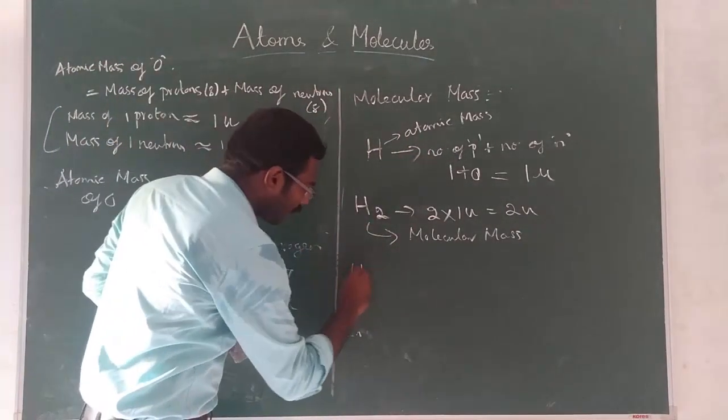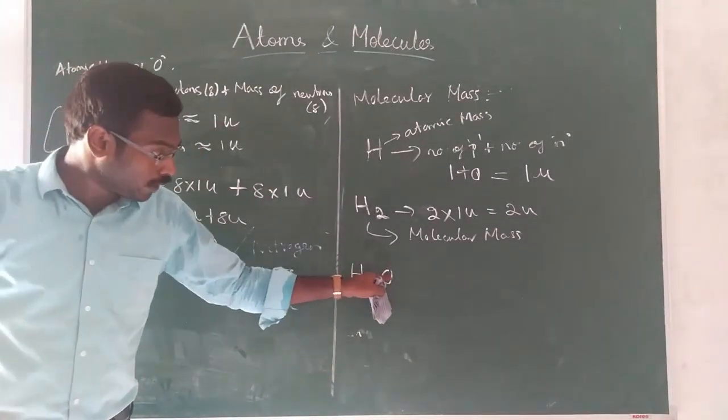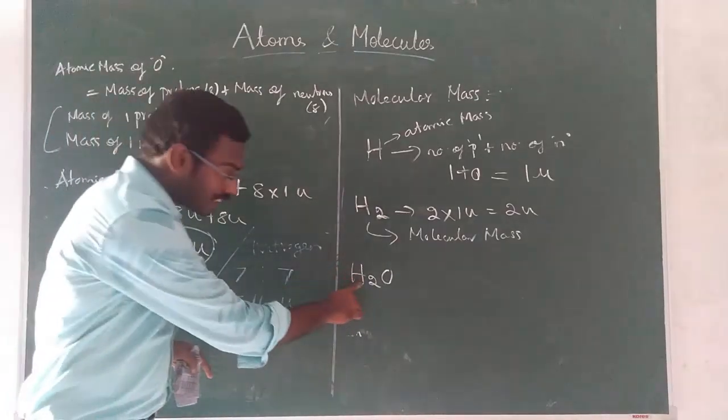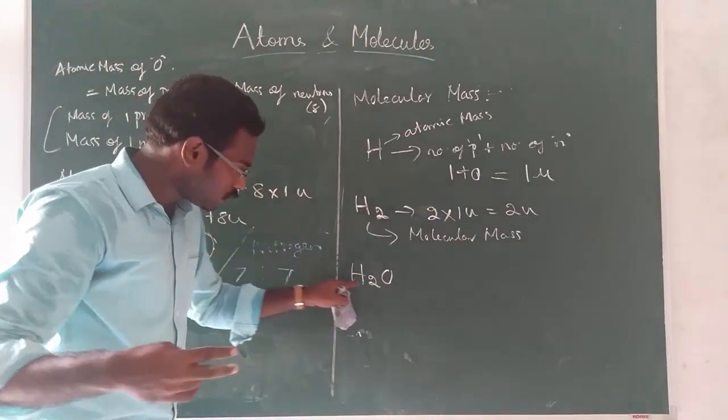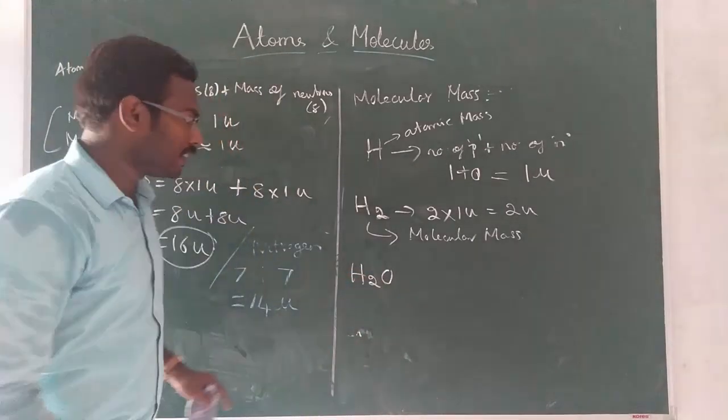Let us consider water, H2O. Here how many elements are present? Two different elements. This is one element, this is one element. In hydrogen alone 2 atoms are present. H2 means 2 hydrogen atoms. Then O means 1 oxygen.